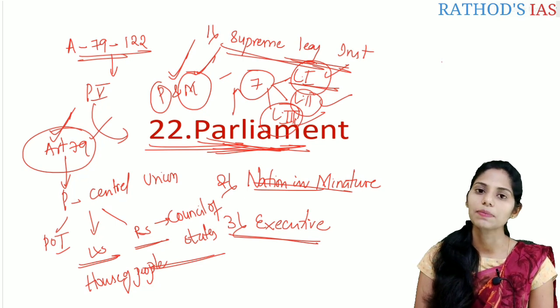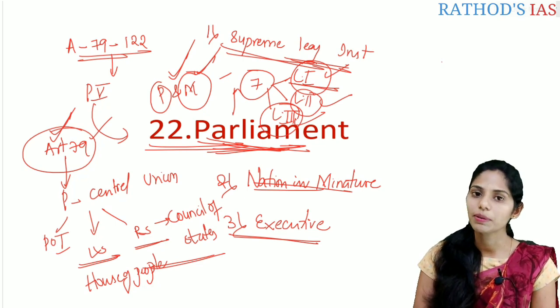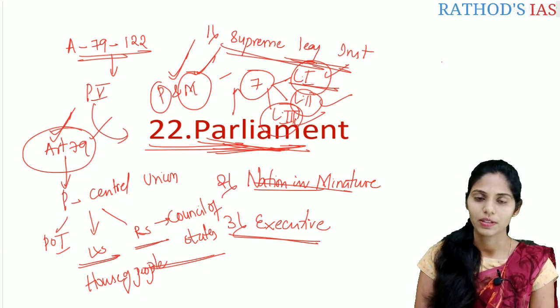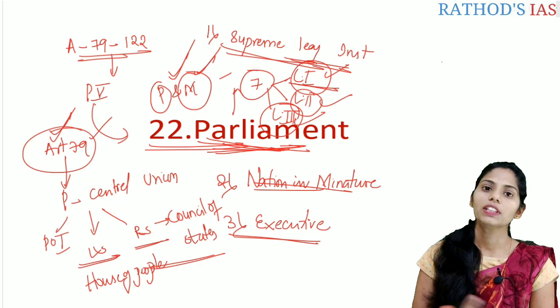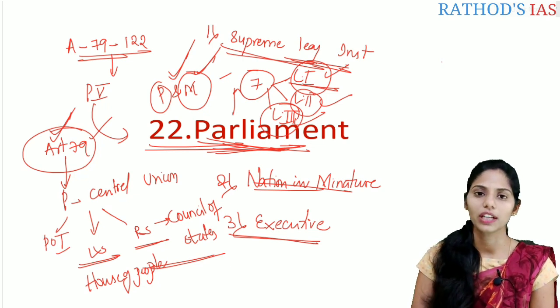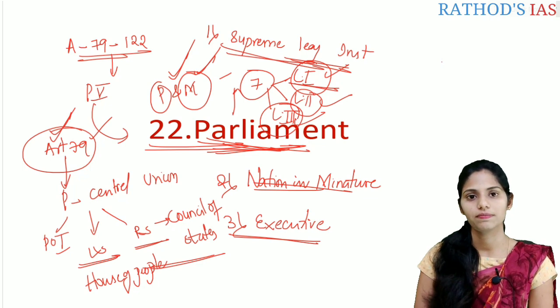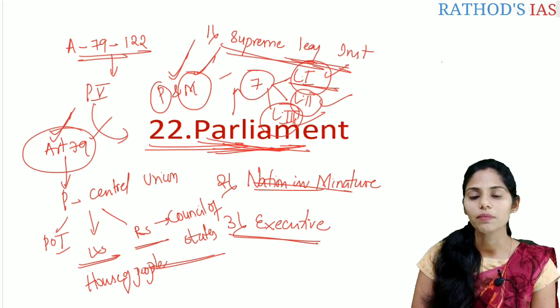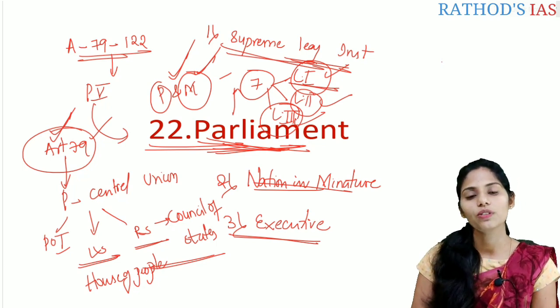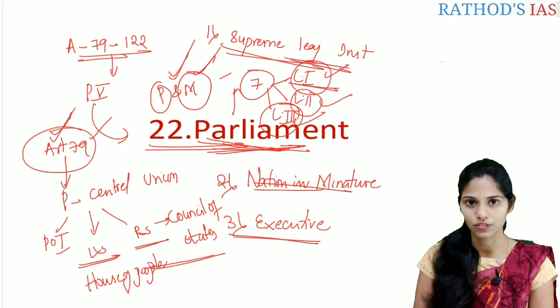If I am not a member of Parliament, then also I can become a minister, but there is one condition. Within 6 months, I should become a member of Parliament, that is either a member of Lok Sabha or Rajya Sabha, either through election or by nomination. If I do not become a member of the Parliament within 6 months, then I will cease to be a minister. Because of this, Parliament is called executive function.